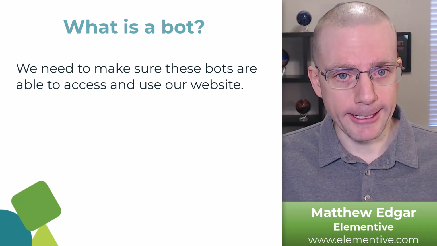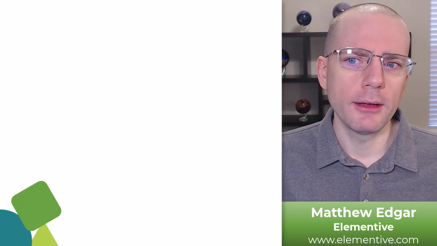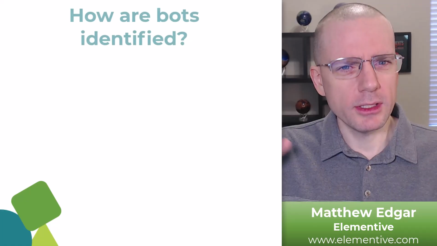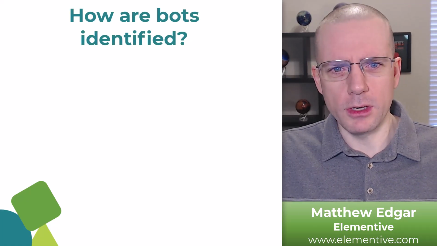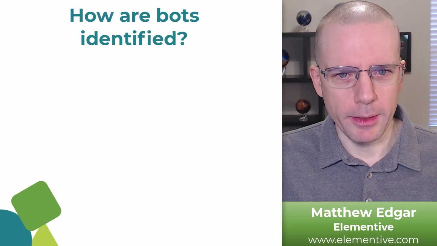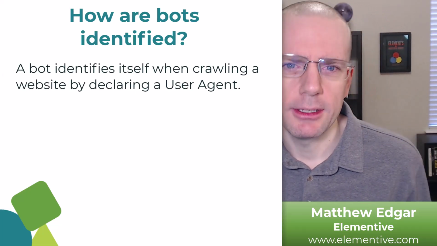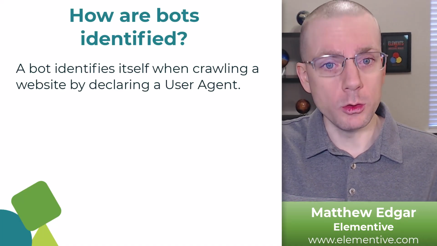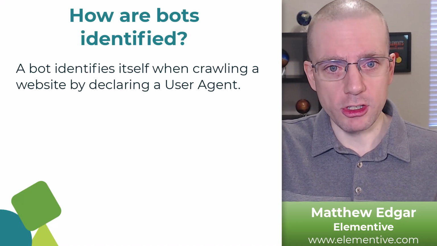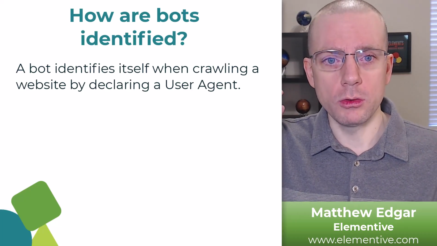Next question that I've heard people ask is, how exactly are bots identified? We have all these different bots. They have all these different names. Where exactly is that coming from? So a bot identifies itself when crawling a website by declaring what's called a user agent. And a user agent is passed through to the server.